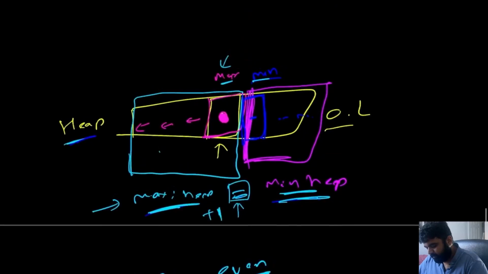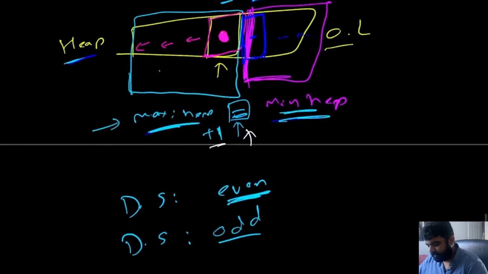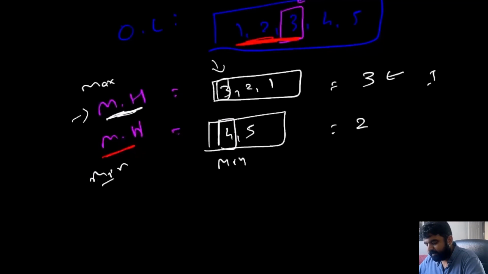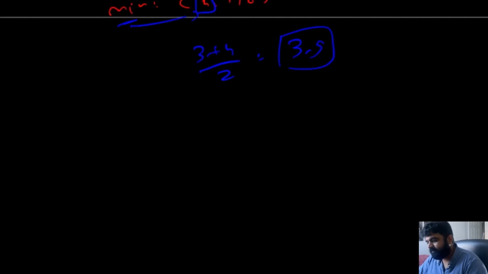Now again, going back to our equation of the values being equal or one value being higher than the other. Currently, in our max heap and min heap, the number of elements in our max heap is 3, and in our min heap the number of elements is 2. Because max heap has one greater element, whatever the value of the very first element in the max heap is going to be our median. And in this case, if we were asked to find the median, we can simply return the answer as 3.